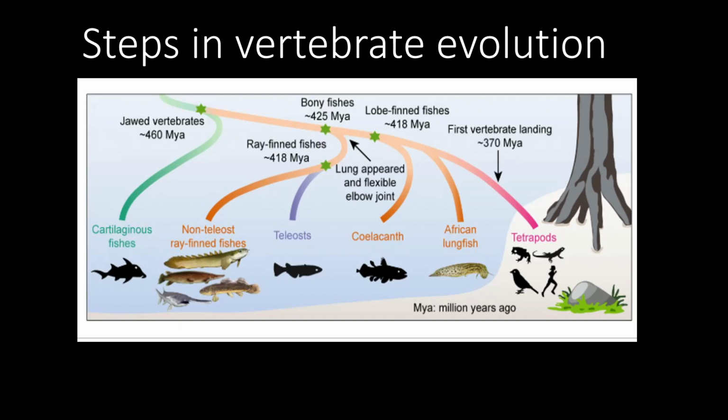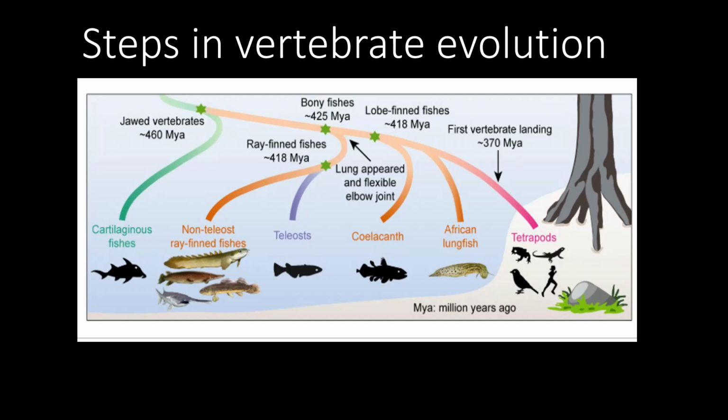jawless vertebrate is the first vertebrate, which arrived in the world about 550 million years ago. And after then, jawed vertebrates arrived about 460 million years ago. These jawed vertebrates included both cartilaginous and bony fishes, also ray-finned fishes. After then, that means teleost and cartilaginous fishes arrived at that time. After then, lobe-finned fishes arrived here, and